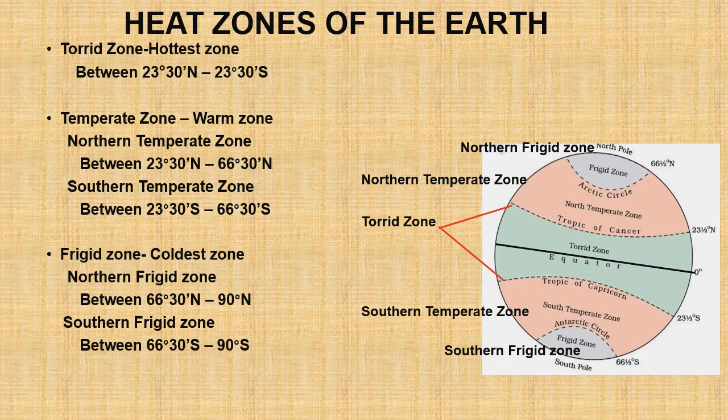So in this way, the whole Earth's surface is divided into three heat zones: torrid zone, temperate zone, and frigid zone. And all these three heat zones extend in both hemispheres, the northern hemisphere as well as the southern hemisphere.